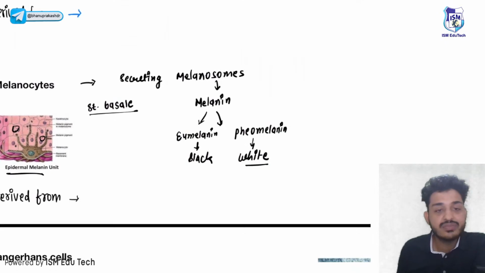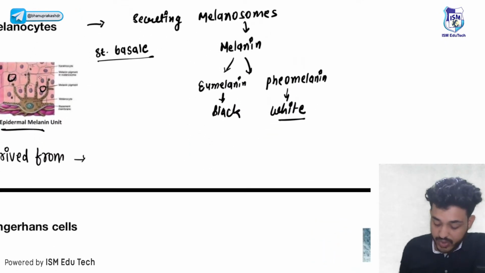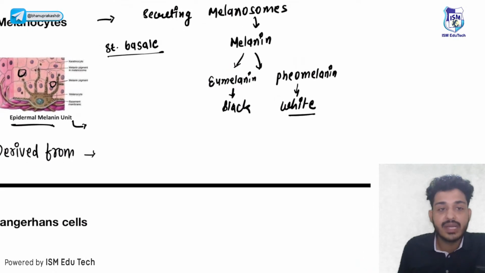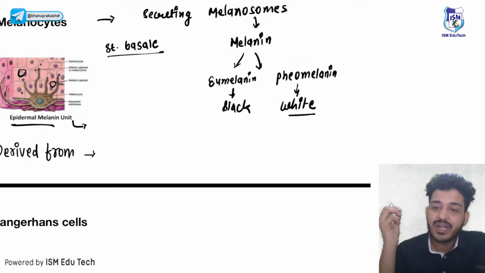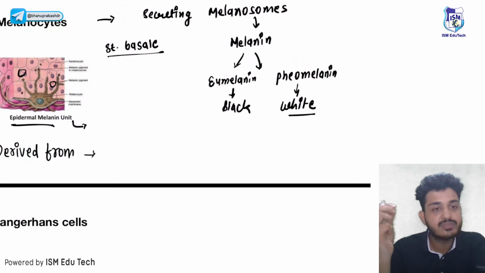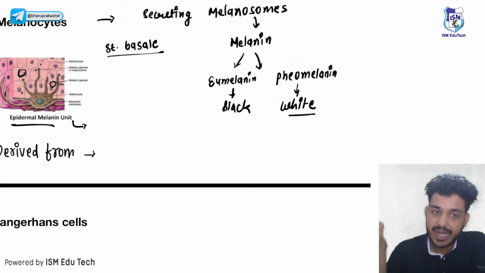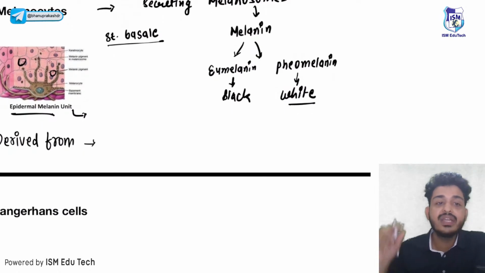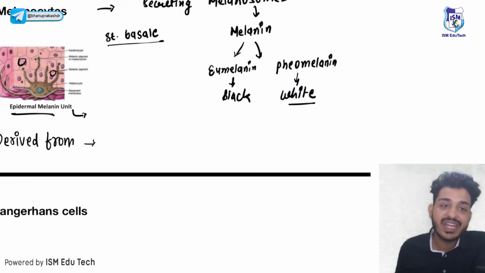One more question from here: what is the epidermal melanin unit? Look here guys, there are multiple melanocytes. Melanocytes will be giving melanosomes, those melanosomes will be giving melanin, and melanin will impart color. So one melanocyte will be giving color to how many keratinocytes?